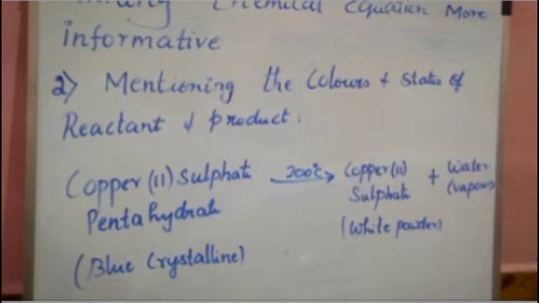In this chemical reaction you can observe the color and state of each reactant and product is mentioned below the equation. By this we can add information on the reactant and product to the chemical equation.